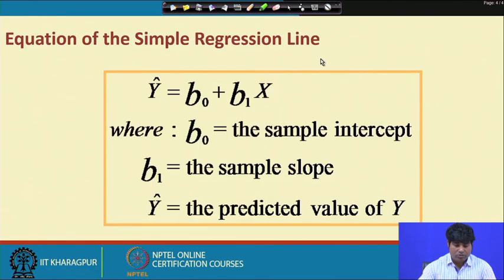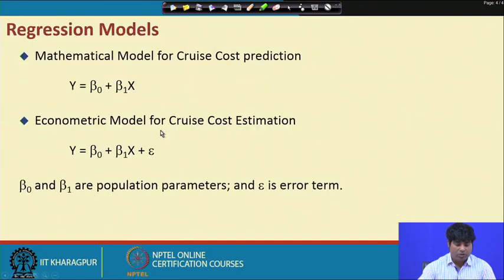Since the model is not perfect, there is some kind of volatility. So, we need to find out, within that volatility, what should be the perfect line or predicted line, sometimes called the best fitted line or line of best fit.